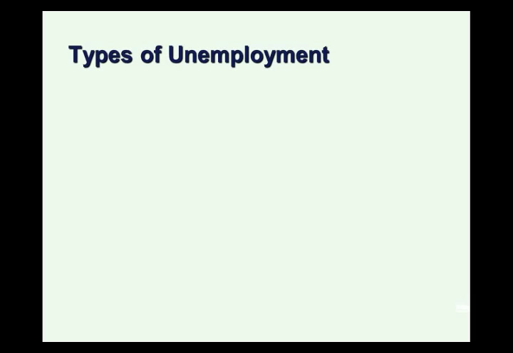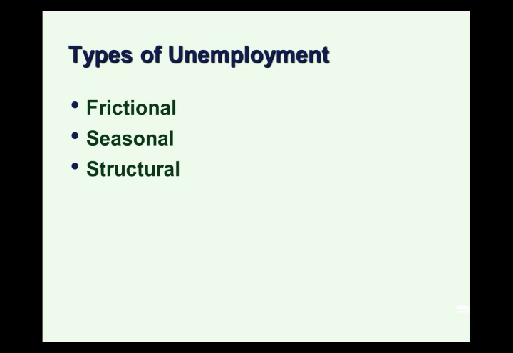Welcome. In this short video, we're going to talk about the 4 types of unemployment, or the 4 sources of where unemployment comes from. And as we see in their description, they vary in how serious they are. Frictional, seasonal, structural, and cyclical unemployment are all 4 types of unemployment that we want to talk about. Let's begin with frictional unemployment.